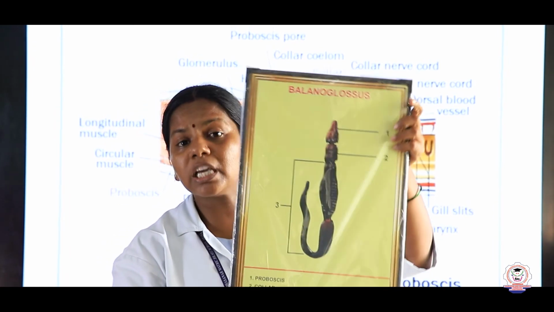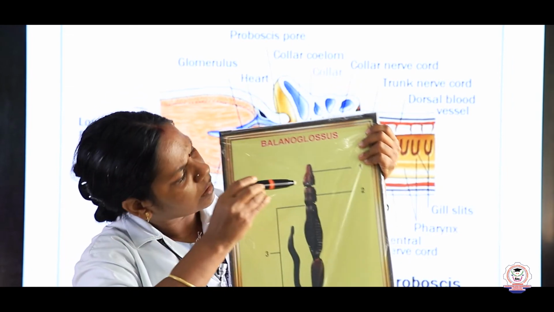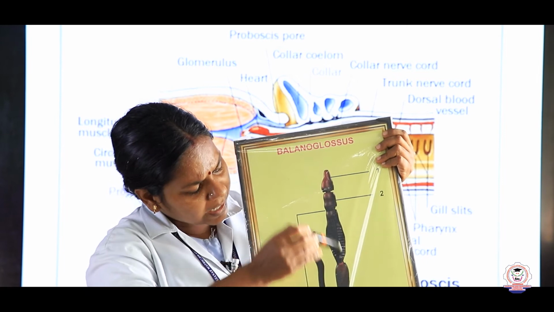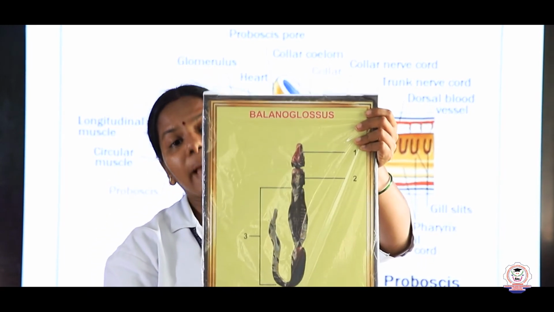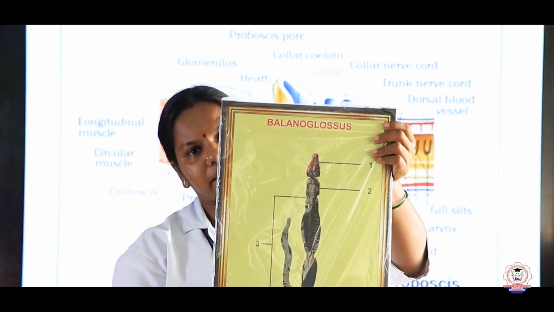So the body of the hemichordates is divisible into what? Proboscis, collar, and the trunk. Right children? This is the image of the Balanoglossus. Now we shall look into some of the characteristics.